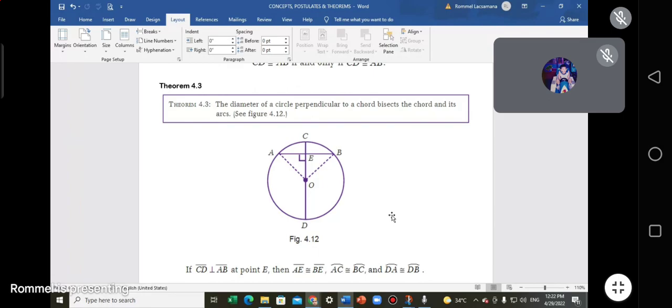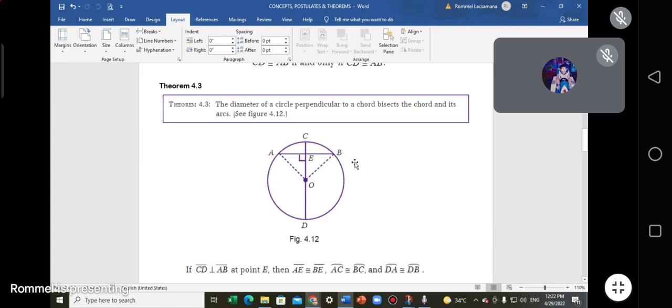Theorem 4.3. The diameter of a circle perpendicular to a chord bisects the chord and its arc. When we say bisects, class, it actually meets that line in the very center. Like for this one, this is diameter CD. Diameter CD is perpendicular to AB.